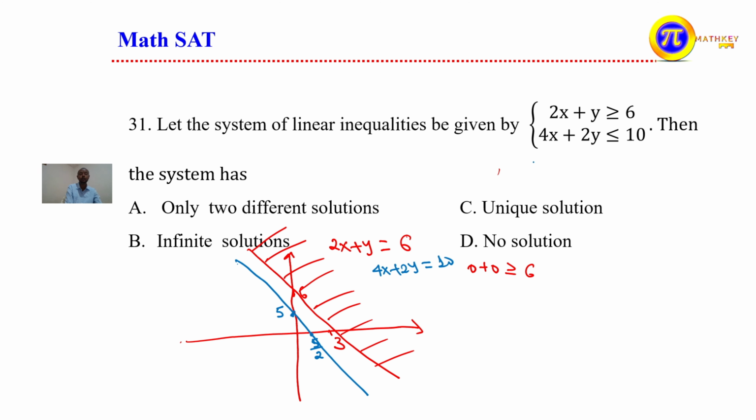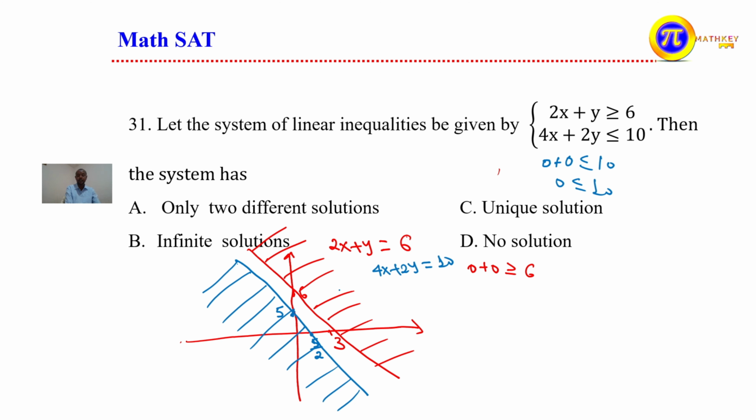On this side, (0, 0) into this inequality. That means 0 plus 4 times 0 plus 2 times 0 is less than or equal to 10. Yes, 0 is less than or equal to 10. This implies we shade the graph on this side, which includes the origin (0, 0).